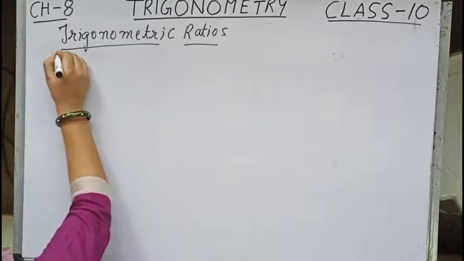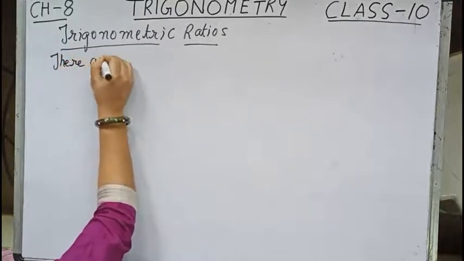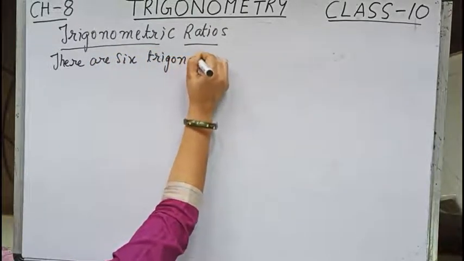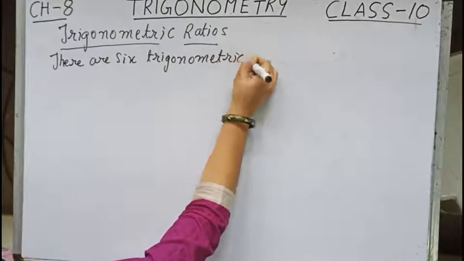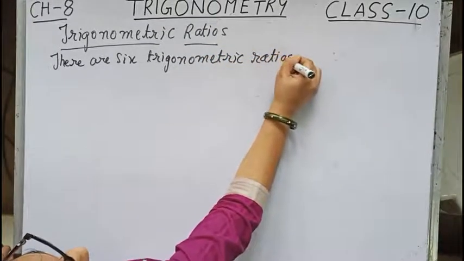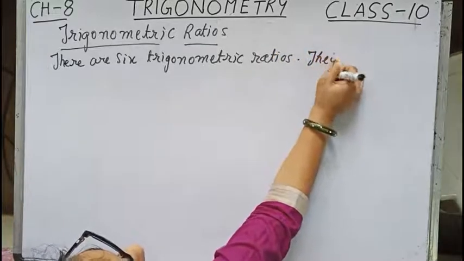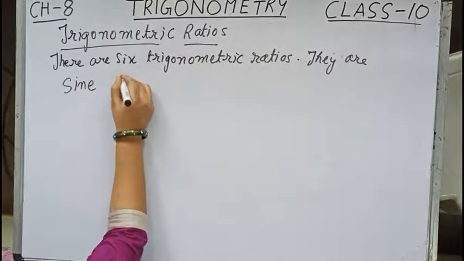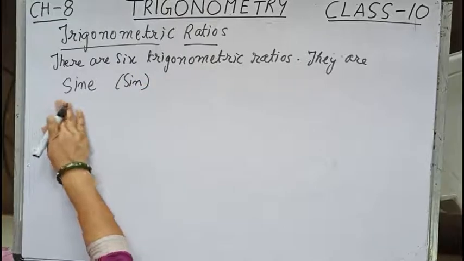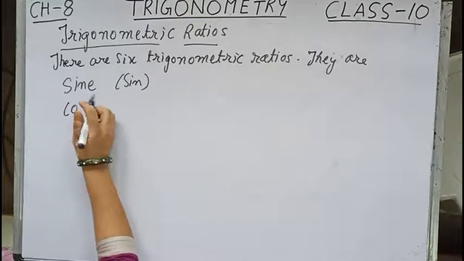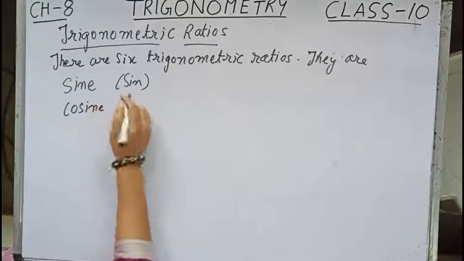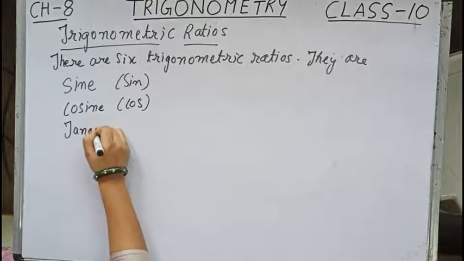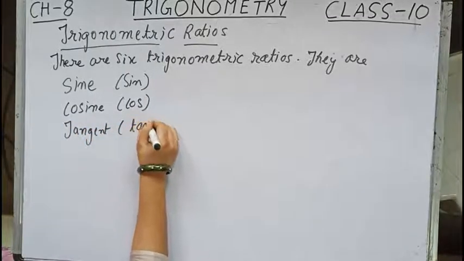So there are 6 trigonometric ratios, and they are sine, in short we write it as sin. Then cosine, in short we write it as cos. Then tangent, in short we write it as tan.